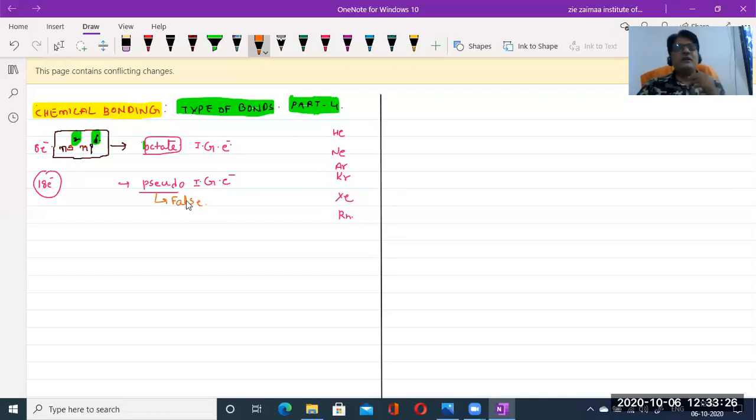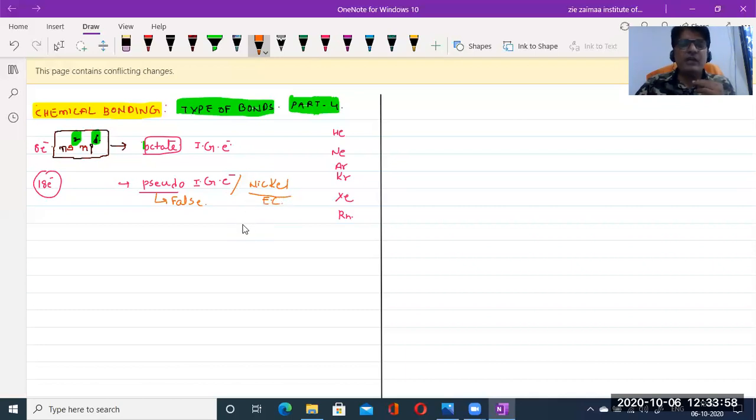That means it is also stable. Another name for it is the nickel electronic configuration. If students do not know this new name, please note it down. So pseudo inert gas electronic configuration is also known as nickel electronic configuration, because nickel